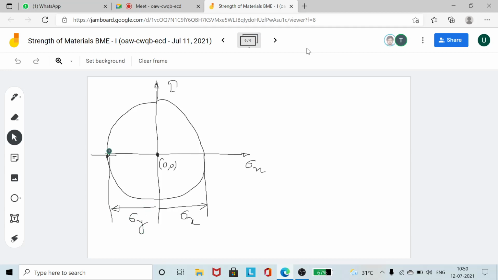And so you are getting the two phases, right? On the X phase it is sigma x, so the normal stress is represented by sigma x, and this is sigma y on the Y phase. And what else? The shear stress. So the maximum value of the shear stress is equal to sigma x or sigma y, plus minus sigma y. So this is the value of the tau max. This is the extreme point on the tau axis, so this is the tau max line. Let me call it A point, let me call it B point, this is the center of the Mohr circle, this is F point, and this is F prime point. Clear? Mohr circle টা?